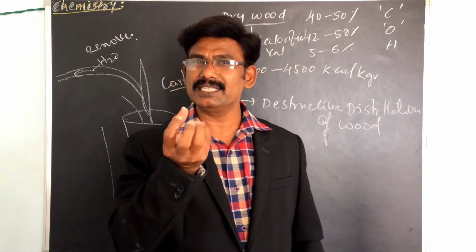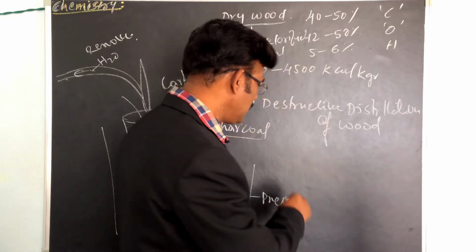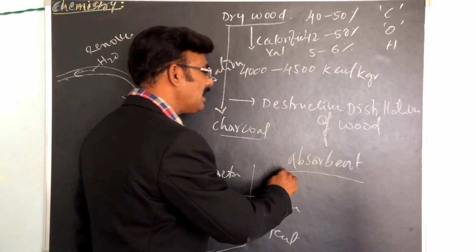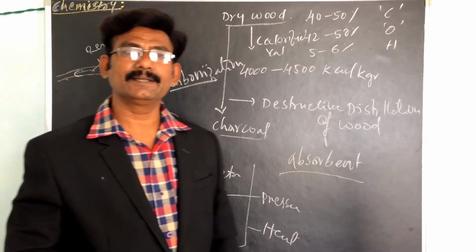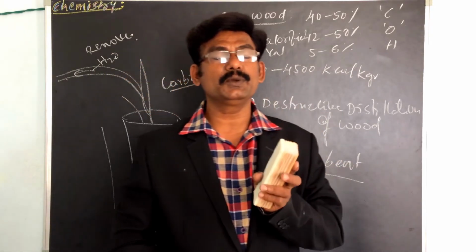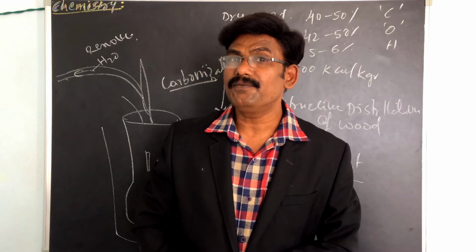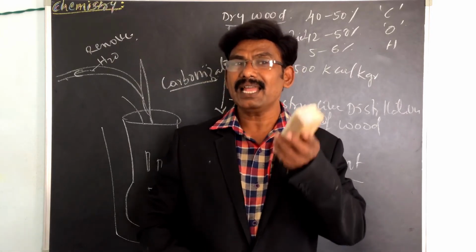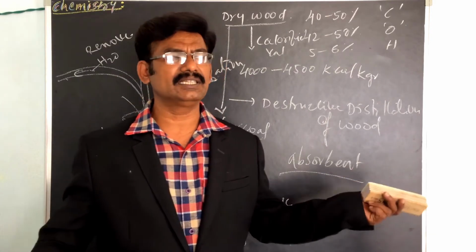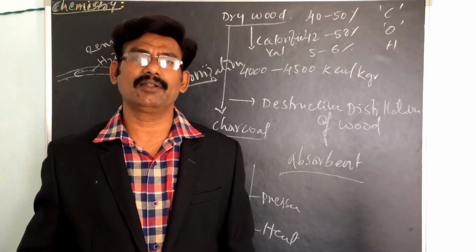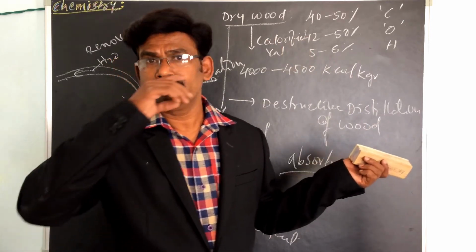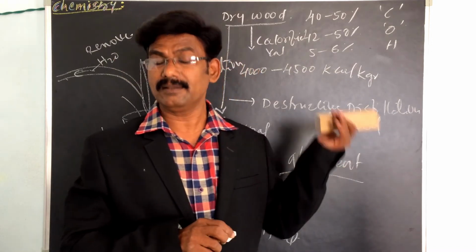Charcoal is used as an absorbent of gases and for decolorization, such as decolorization of sugar or of any compounds in synthetic chemistry. We have to know that. That is about the percentage of carbon present in the wood.